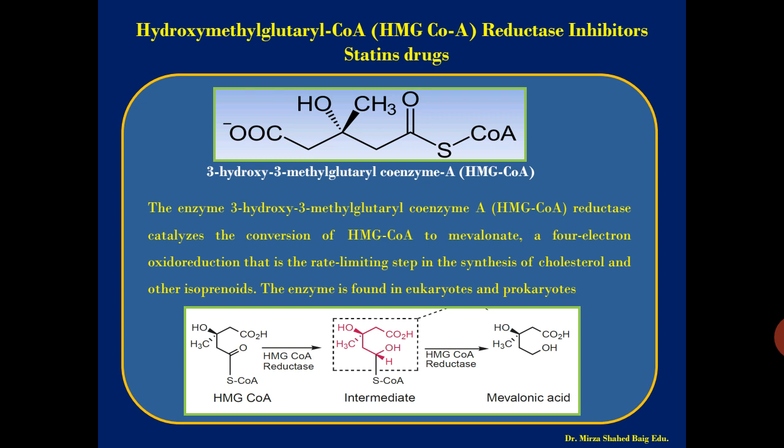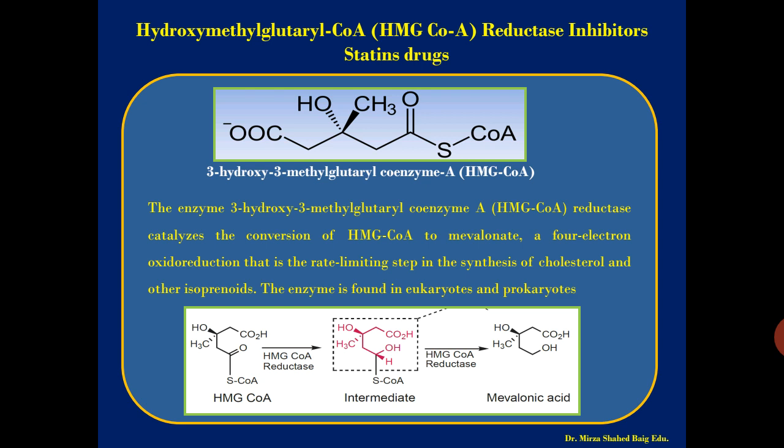We will see in a further slide how the conversion takes place. A 4-electron oxidoreductase reduction is the rate limiting step in the synthesis of cholesterol and other isoprenoids also. The enzyme is found in both eukaryotes and prokaryotes. So this enzyme plays a very important role.